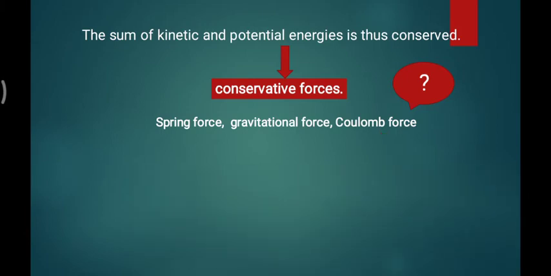I can say the Coulomb force is exactly the same as the gravitational force. When charges are there, separated by some distance, there is attraction and repulsion. In the gravitational force, two masses are there, attracting each other, and the force follows an inverse square distance relationship. In the Coulomb force also there is an inverse square relationship. So what is the difference between them? No difference. If the gravitational force is conservative, then why not Coulomb's law also.